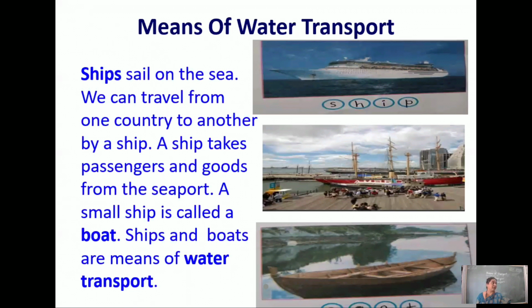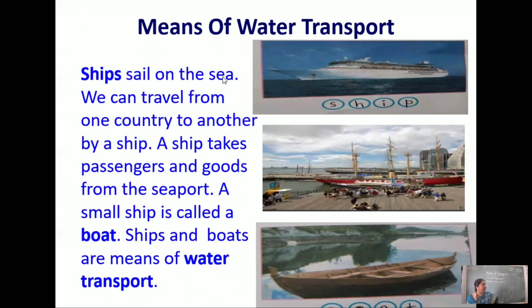Only in water they can sail. Ships sail on the sea. You must have seen ships. In the picture you find here, this is a ship, and here you find water. They don't have wheels and all, they sail on water. Sailing means moving, traveling or moving on the water. So ships sail on the sea.